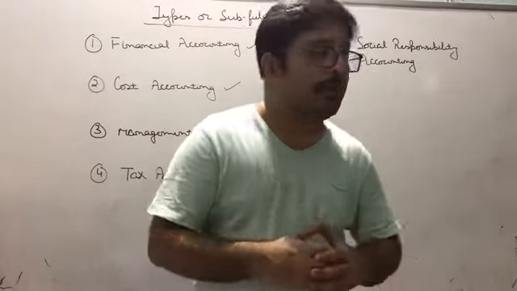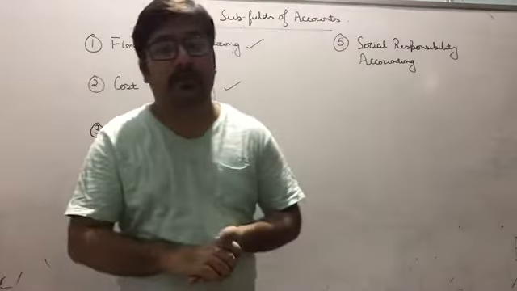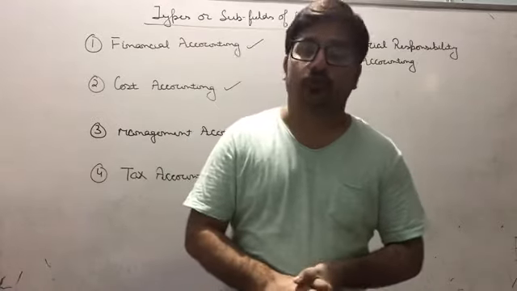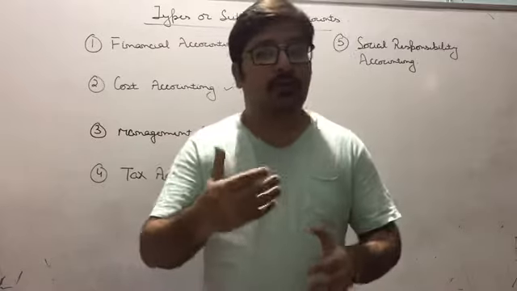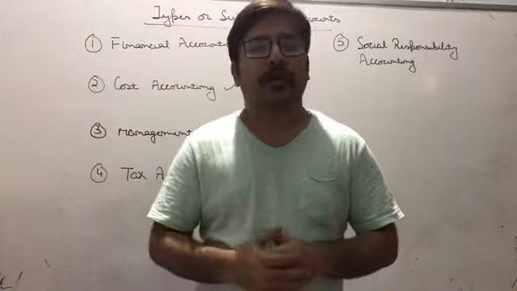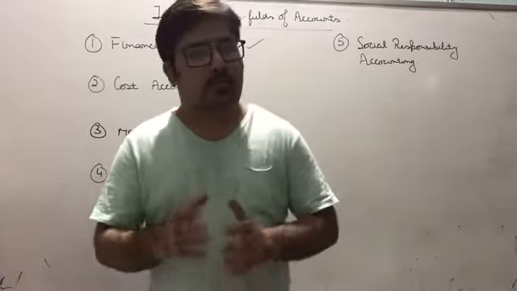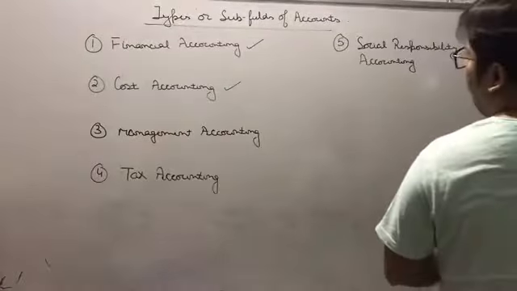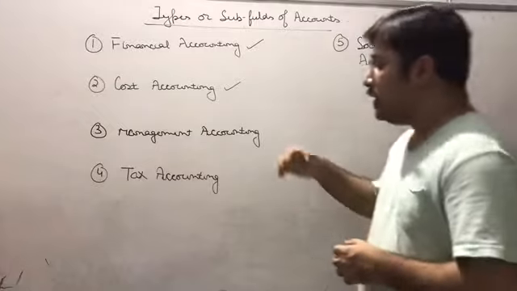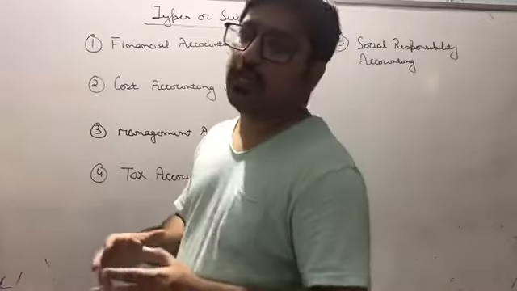They have a separate department, that is social responsibility accounting, and their main aim is to calculate, identify or classify, or measure the result of what they are doing for the society, and what is the impact of their work in society, and whether the society is taking it in a positive manner or in a negative manner. So all this work is done by the social responsibility accounting team. So is it clear? So basically beta, there are 5 fields of accounts. The first is financial accounting, the second is cost accounting, the third is management accounting, the fourth is tax accounting, and the fifth and the last one is social responsibility accounting.